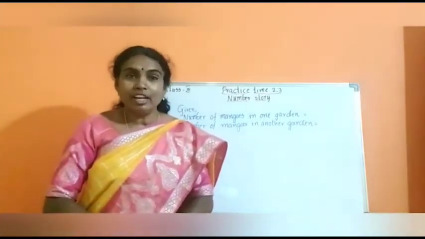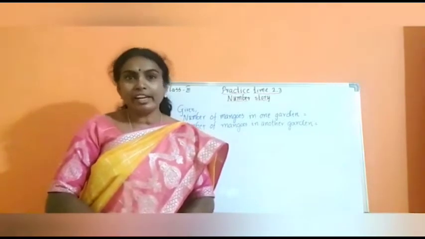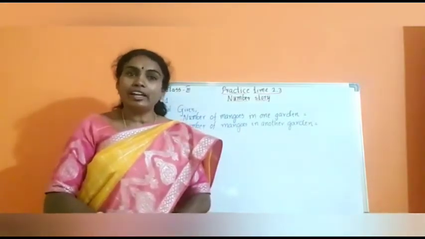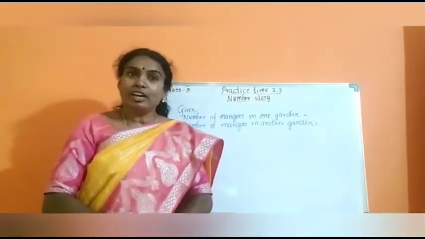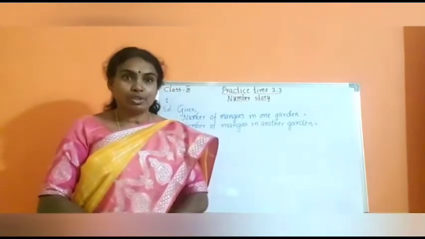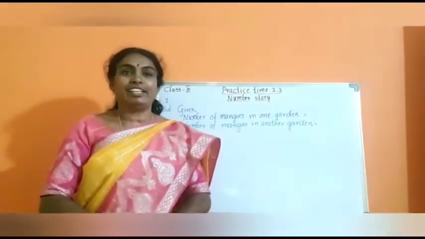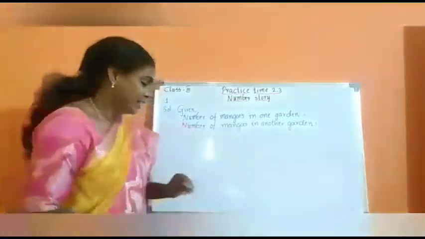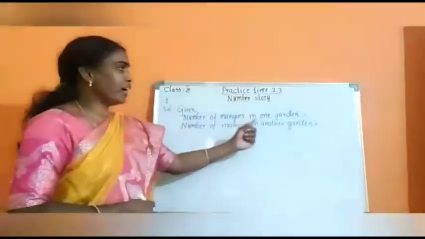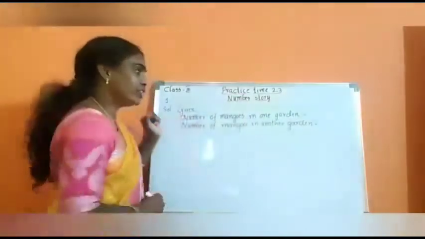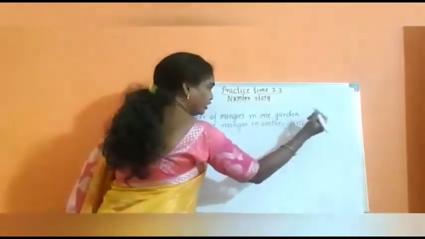There are 2575 mangoes. And in the second garden, how many did they get? 3798.